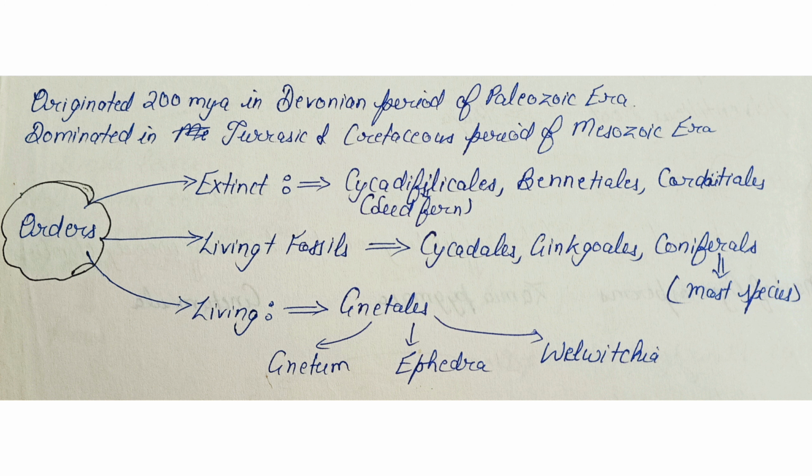Most number of species are present in Coniferales order, and the Gnetales is the order of the gymnosperm where only the living members are present. It includes Gnetum, Ephedra and Welwitschia.